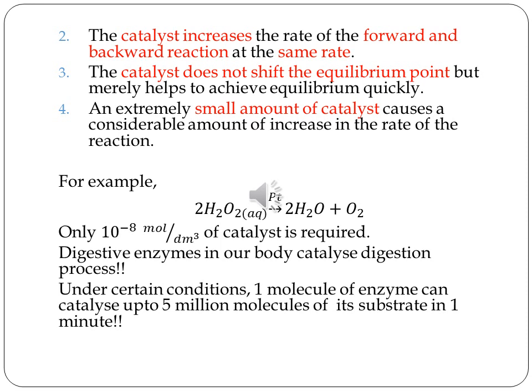A very small amount of the catalyst is enough to increase the rate of a reaction to a considerable extent. So you can take the example there, H2O2. In the presence of platinum, you're getting H2O and oxygen. How much of the catalyst are we actually using? Only 10^-8 moles per decimeter cube of the catalyst platinum is required. That is a very small amount.